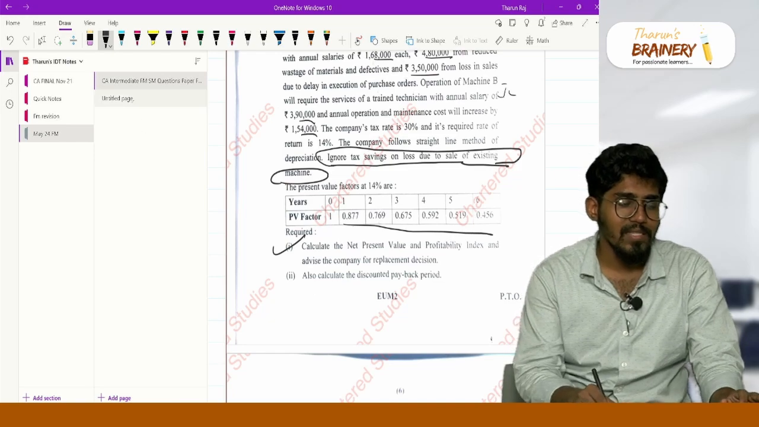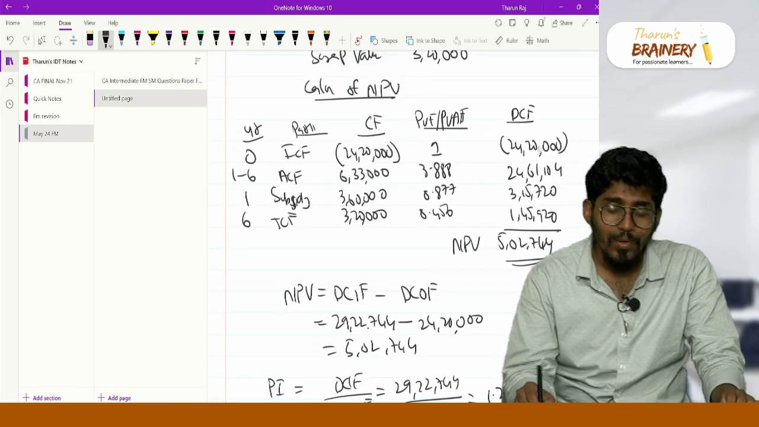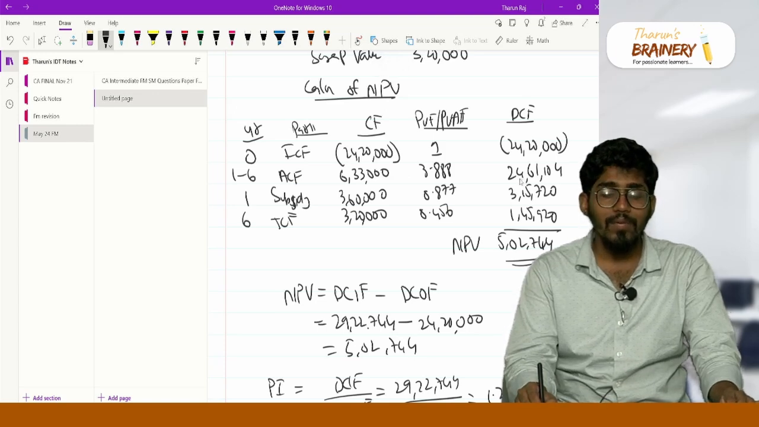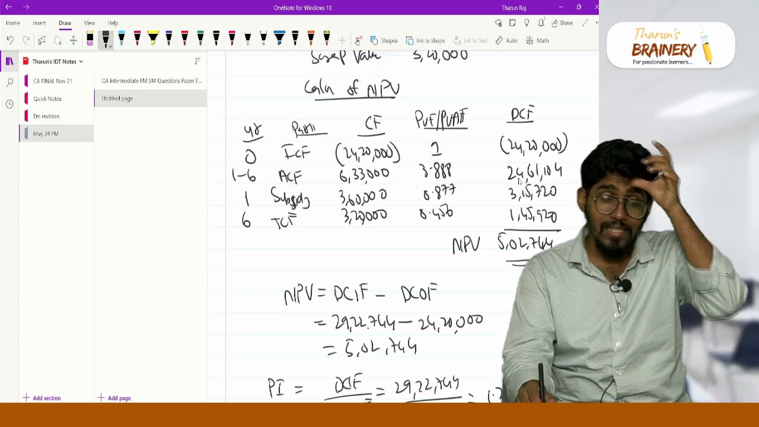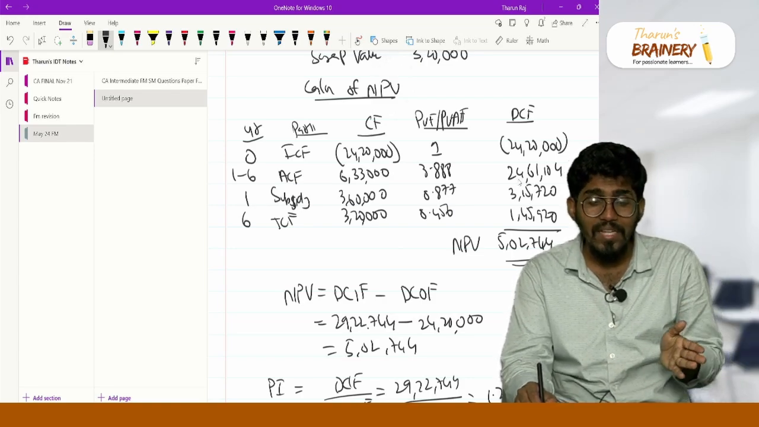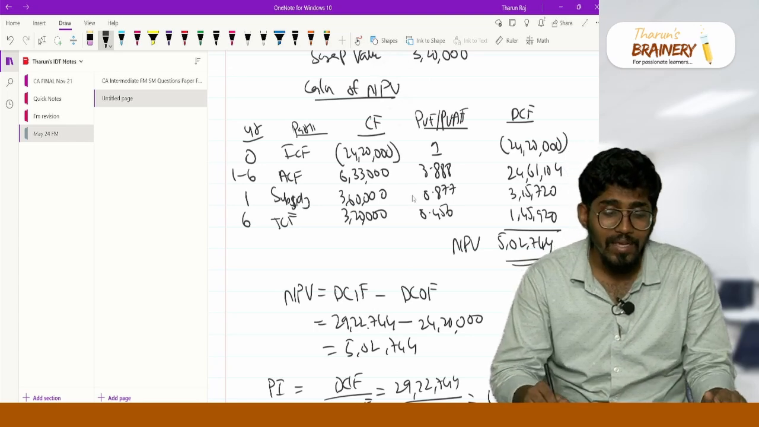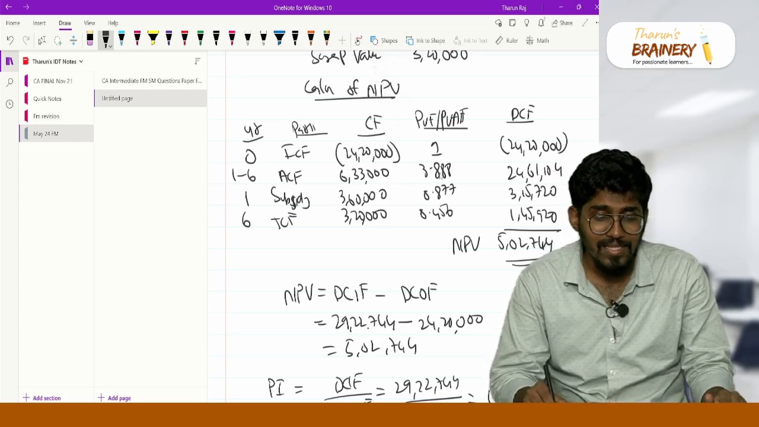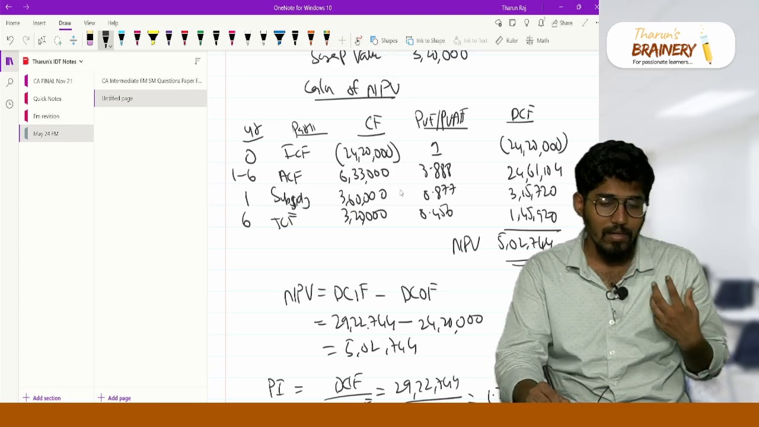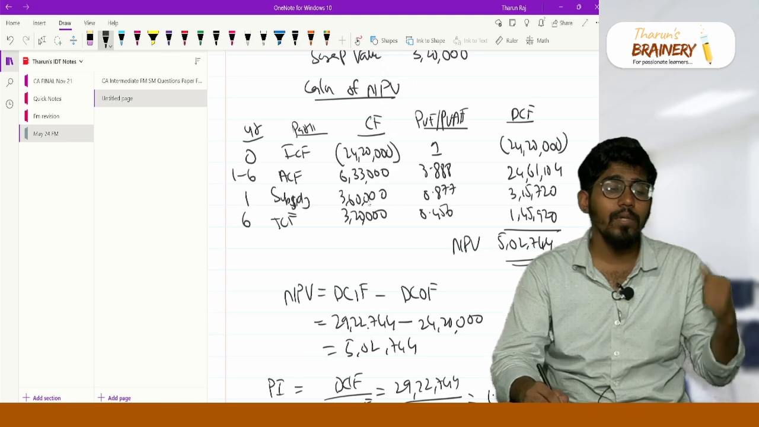Discounted payback period is actually very easy. The 24,20,000 is recovered between the 5th and 6th year. So 24,61,000. So the 1 to 6 years cash flow is 6,33,000. 6,33,000 into 3.88. So 6,33,000 is the annual cash flow.